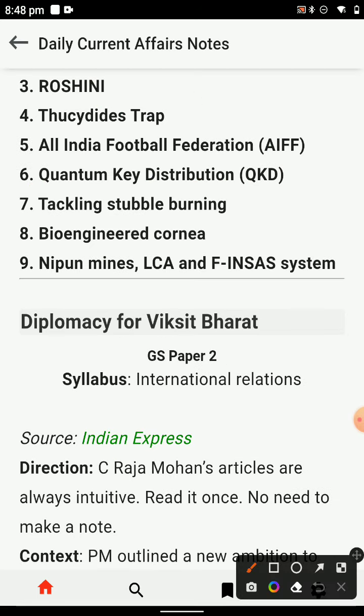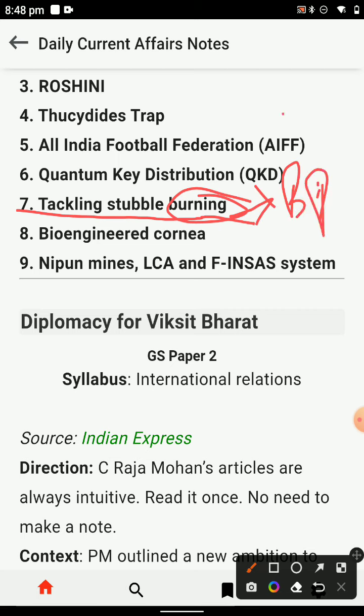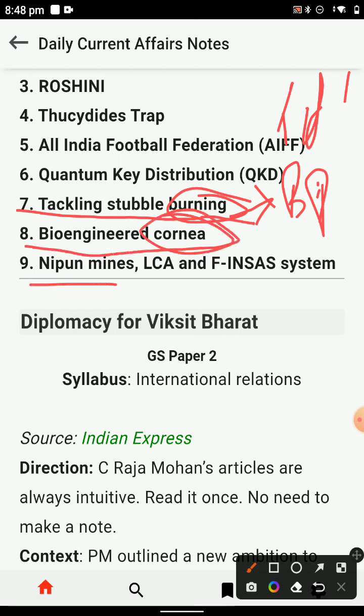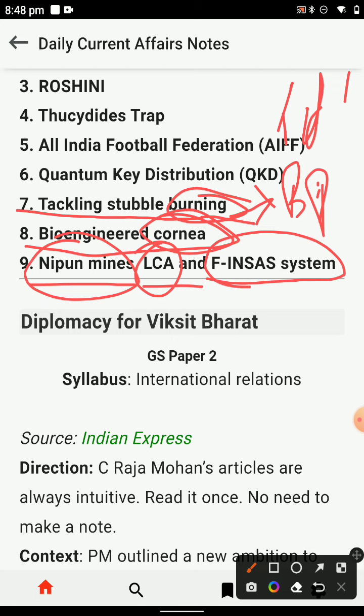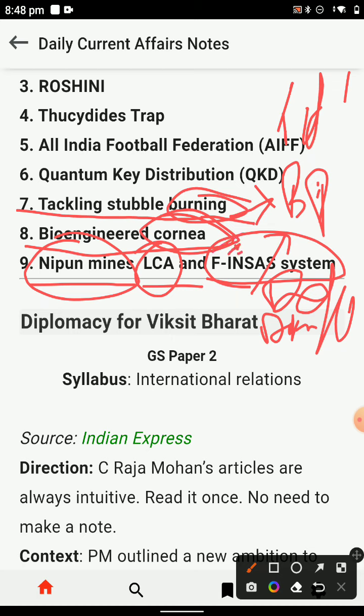You have trackers and tracking of stubble burning. What is biofuel? You have realized Punjab and paddy; it is also biogenous. Then there is the Nippon Minis and the LAC, the first defense sectors. It is your own defense system that can be created in the future, and the influences. It is also a system where the problems are important.